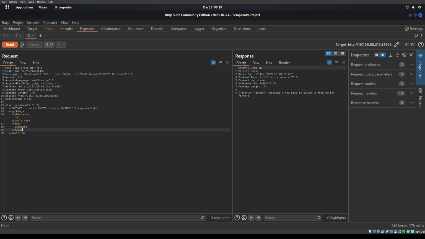Then we should just be able to order that. Let's see if we can do that. Okay. You need to select the food option first. We have selected a food option. Do we need to actually put in the ice cream? Okay. Do we have to put a comma in there? Or have something like that, obviously. That should be changing colors though also. A little bit annoying. Any food.